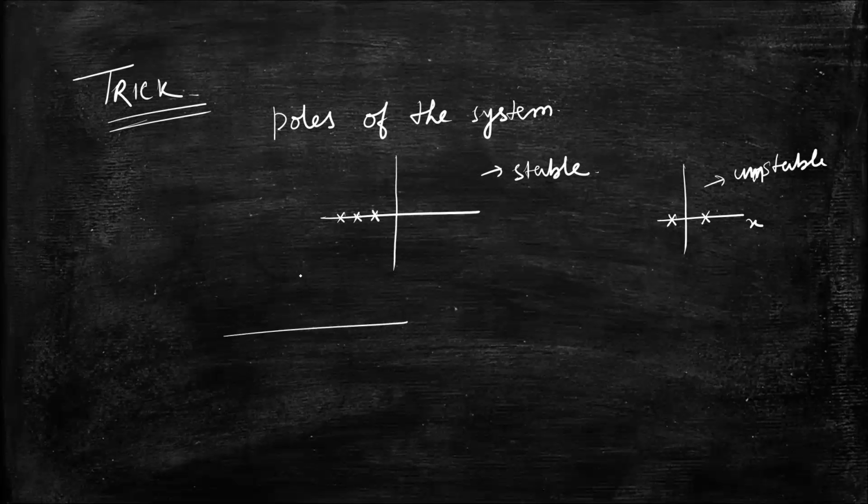And one more thing, if any pole is lying on the margin, that is the y-axis, then this system is known as a marginally stable system.